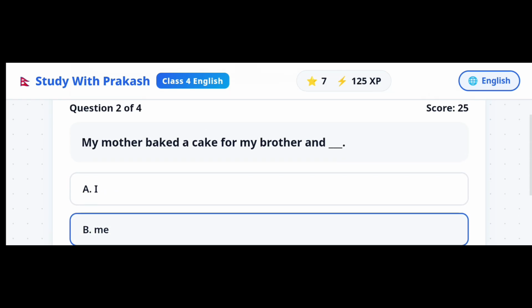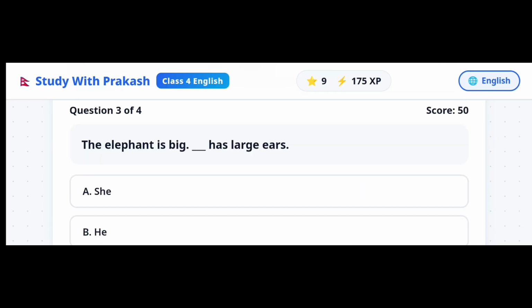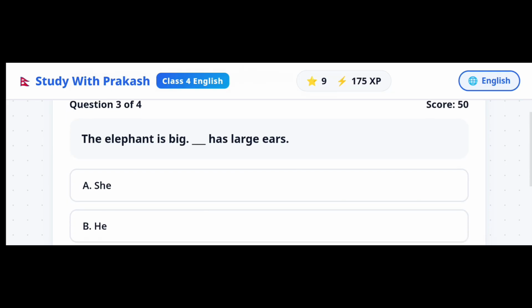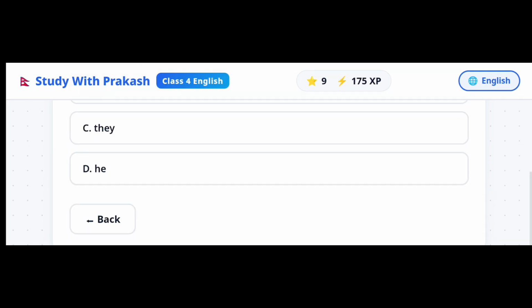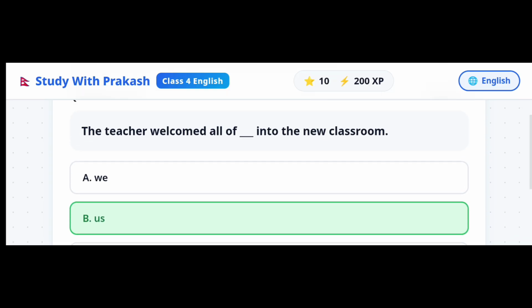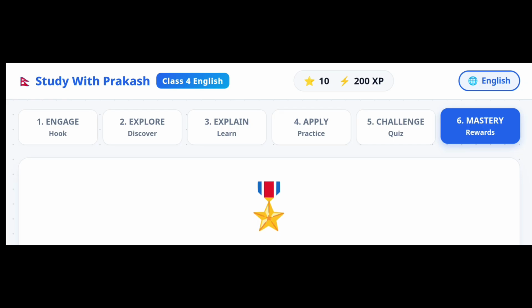Now, next question. My mother baked a cake for my brother and what? Comment below. Me. Very good. Next question. The elephant is big, blank has large ears. What's the correct answer? Very good. It has large ears. Now, next question. The teacher welcomed all of blank into the new classroom. Very good. Us into the new classroom. Congratulations for finishing this chapter.